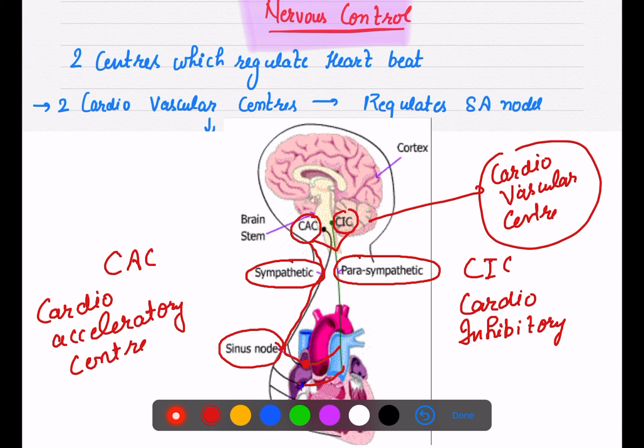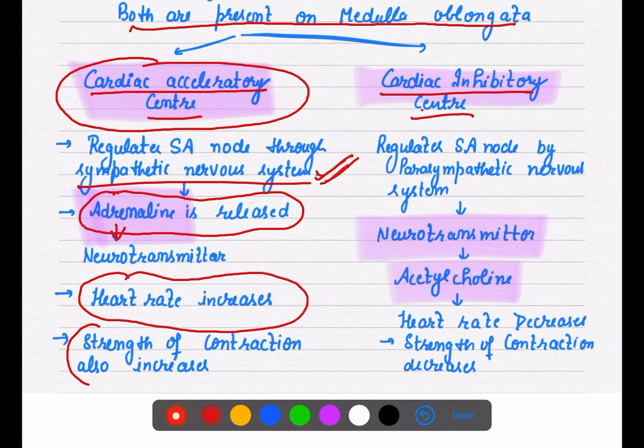Now the body is demanding, please contract a little faster. So the strength of contraction also increases, because ultimately the signal is going to be initiated by the SA node. So this sympathetic nervous system controls the SA node through the neurotransmitter which is adrenaline.